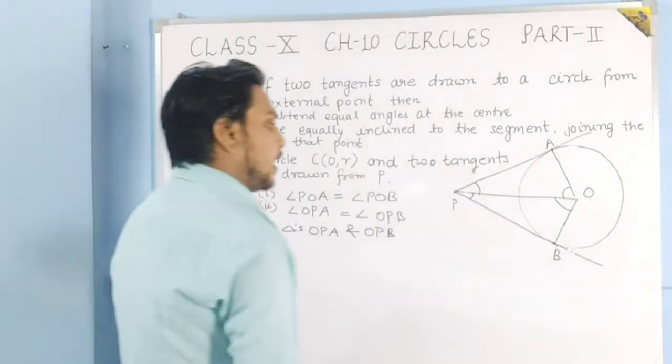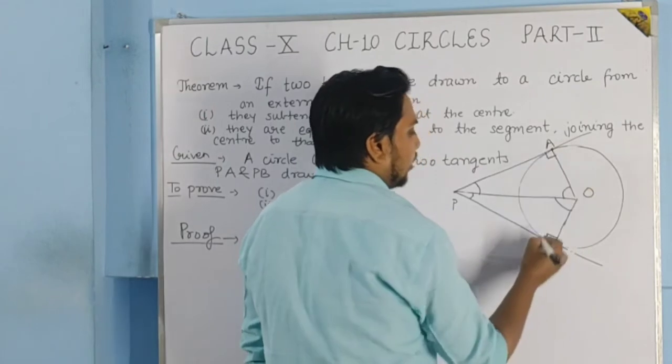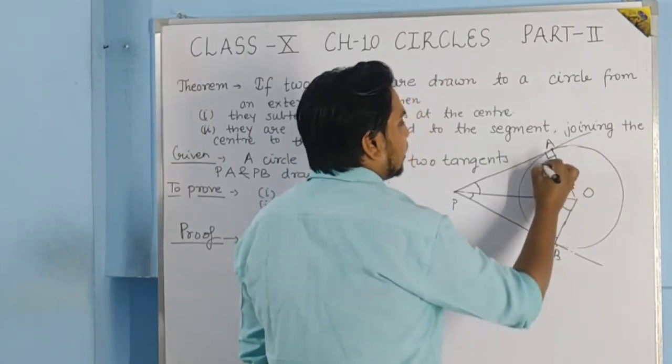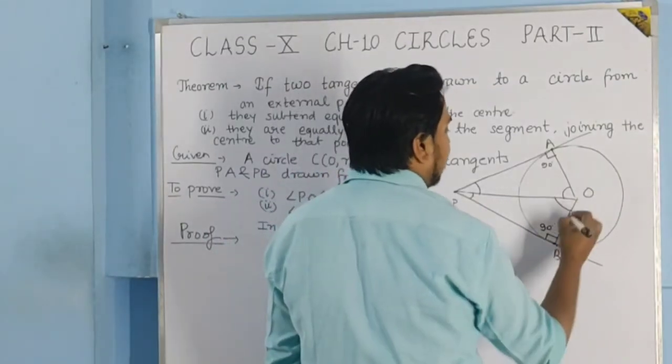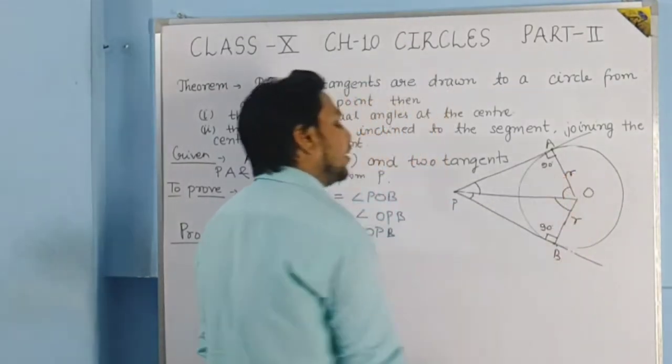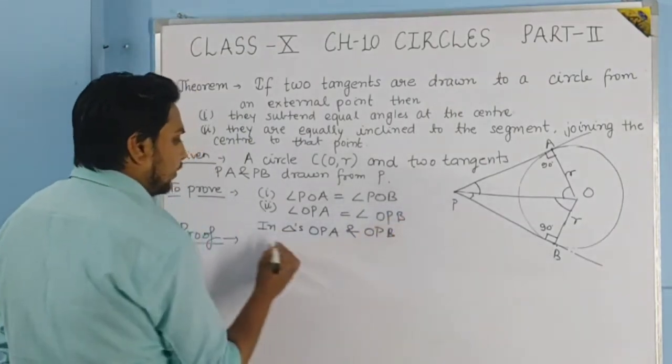In the last theorem what criteria did we use? This is 90 degree, this is 90 degree, the hypotenuse is the common side and this is the radius. In the same manner we can prove it by the same proof.